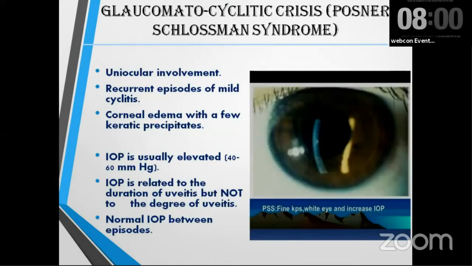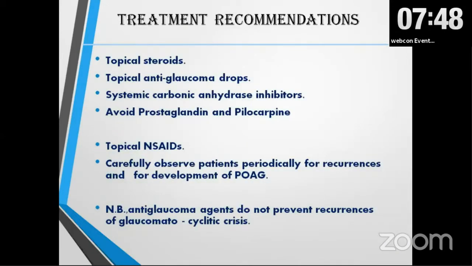Glaucomatocyclitic crisis, we know it as Posner-Solomon syndrome. It's a uniocular involvement. There is a recurrent episode of mild cyclitis. The patient presents with a white eye, increased IOP, fine KPs, and corneal edema. IOP is usually very high, and IOP is related to the duration of uveitis, not the degree of uveitis. Since it is a cyclitis, the treatment starts with a topical steroid, topical anti-glaucoma drugs, and systemic carbonic anhydrase inhibitors, and avoid prostaglandin and pilocarpine.